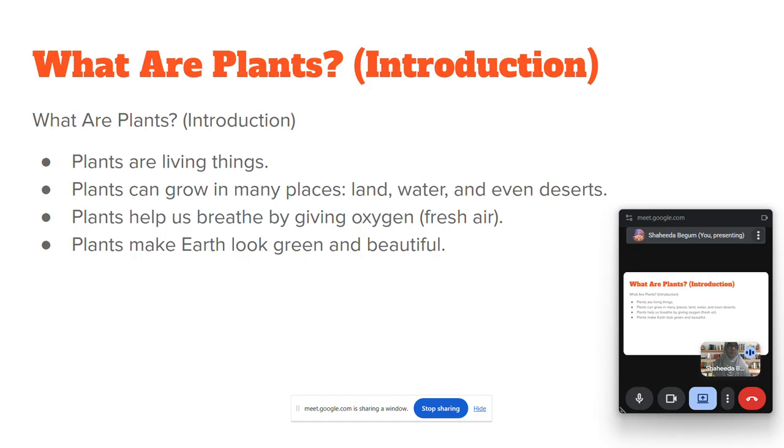Plants grow in many places, on the land, on the water, and even in desert areas also. So plants are everywhere. Plants help us to breathe. They give us oxygen and fresh air. Plants make our earth very green and beautiful. So plants are very important for us.